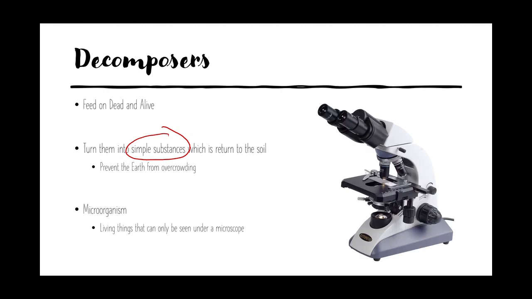Okay, some fungi and bacteria, right, they are called microorganisms. Microorganism generally refers to living things that are very, very tiny. Okay, they are not simple substances because they are living things. Simple substances is dead already, so they are no longer alive. They are just being turned into very small pieces called simple substances. But microorganism is living things, but they are very small that you cannot see. Okay, so if they cannot be seen, how can we see them? Is we can use this thing called microscope.